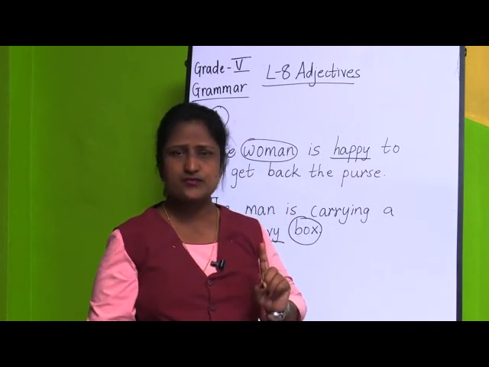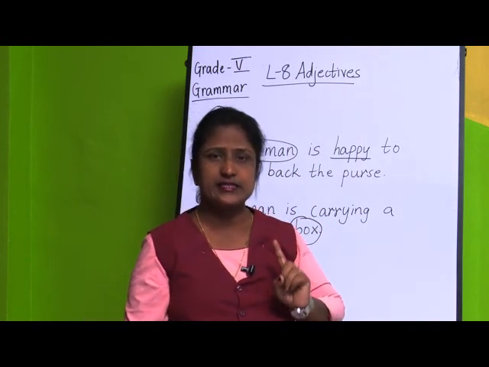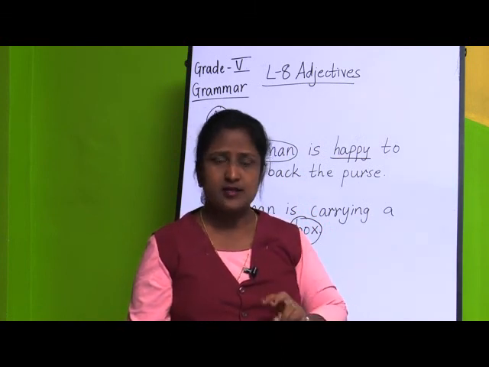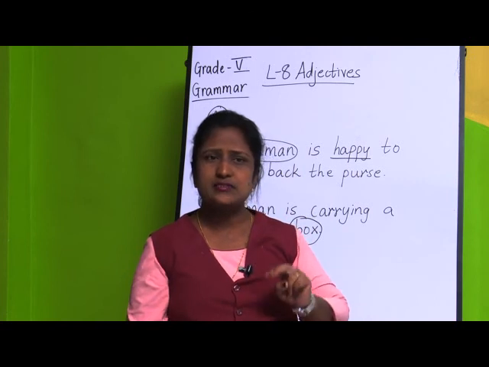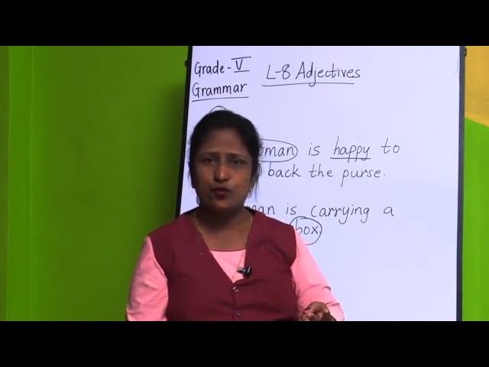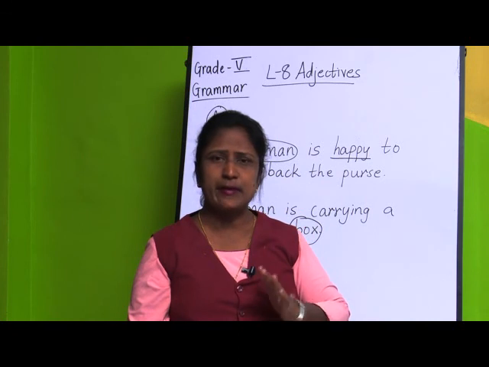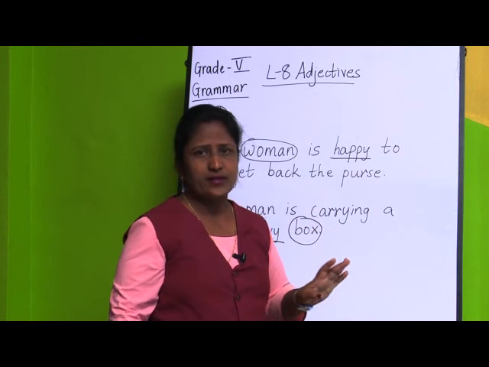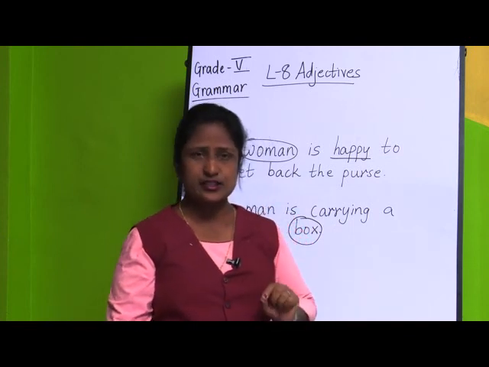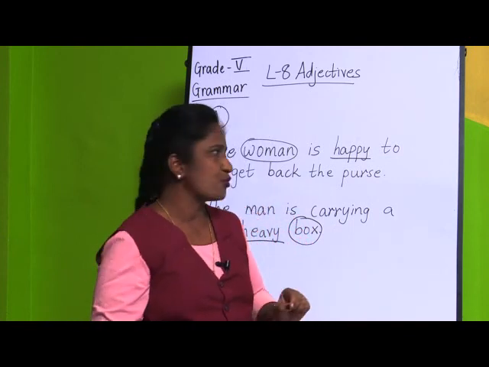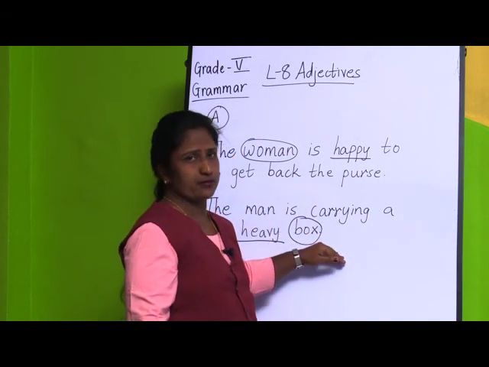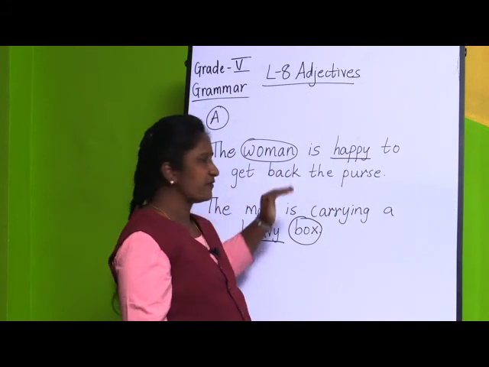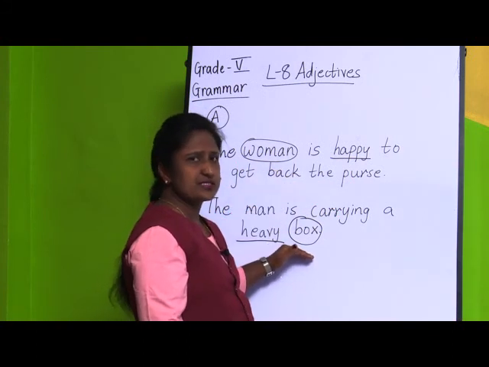So, first thing is what? An adjective describes a person, place, animal or thing. Second thing is what? Sometimes an adjective is placed before a noun, or sometimes it may be after the noun also. And we have done exercise A, where they have told us to underline the adjectives and circle the noun. So, I have shown with the help of two sentences which is a noun and which is an adjective.